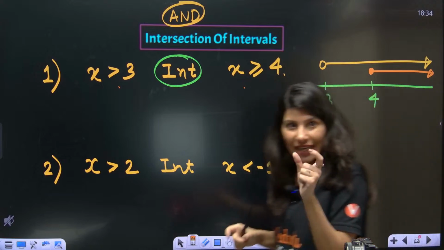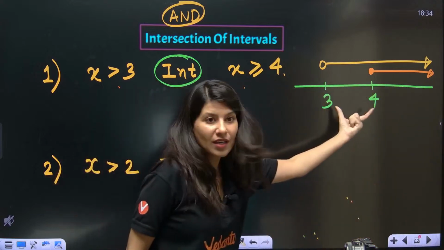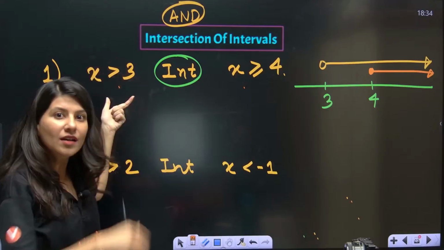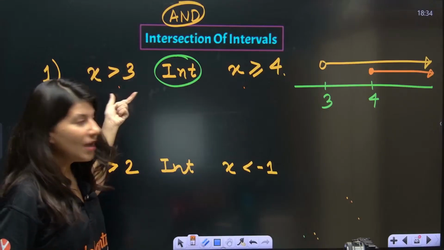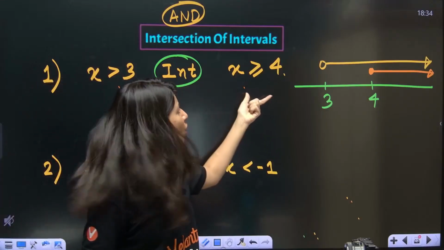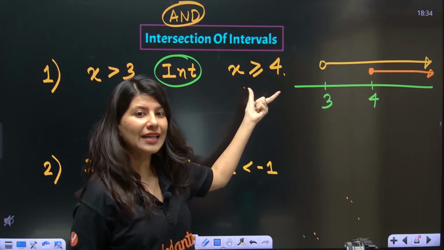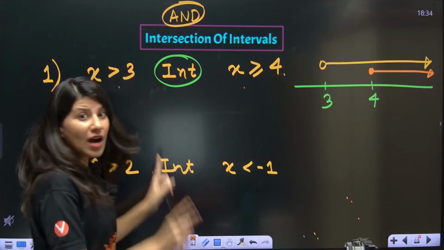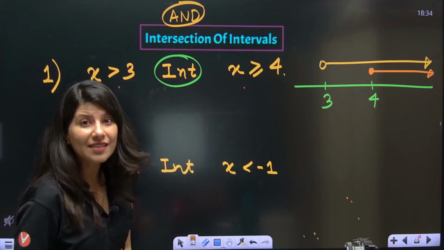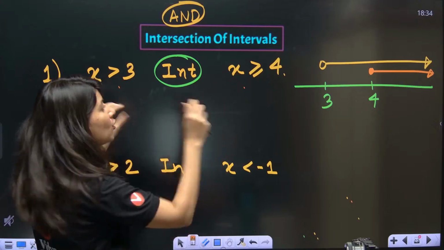What about the area between 3 and 4? Changu is saying, 3 to 4 I am okay. Mangu is saying, no, I am not interested in 3 to 4. I am interested in after 4 and equal to 4. So agreement between both the parties must be there. Changu and Mangu both should agree.